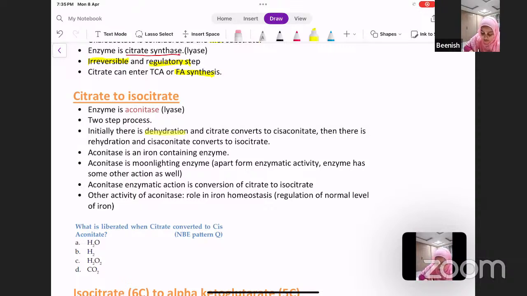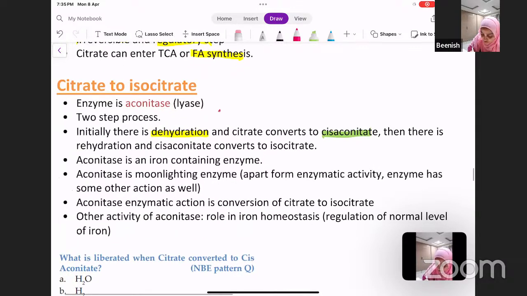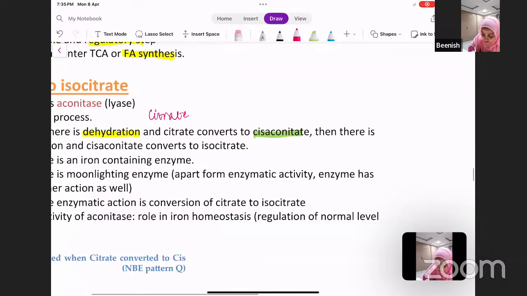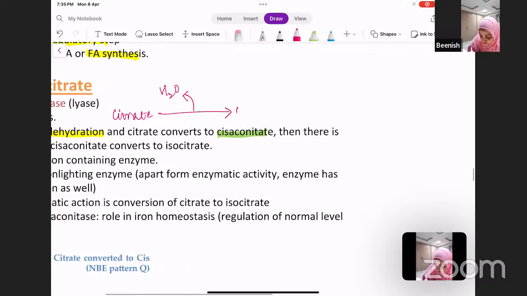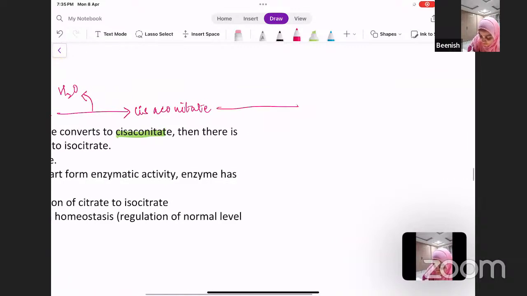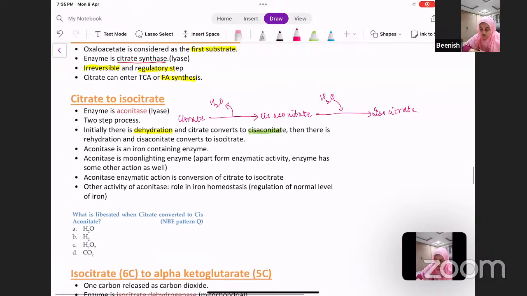Initially, there is dehydration, that is removal of water, and citrate converts to cis-aconitate. Then there is rehydration, water is added, and cis-aconitate converts to isocitrate.